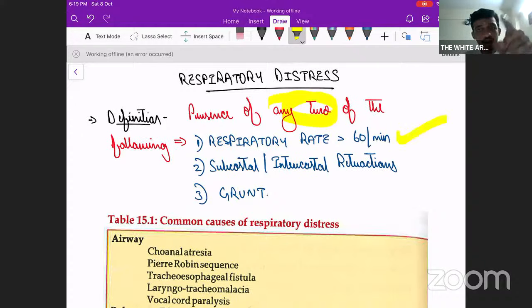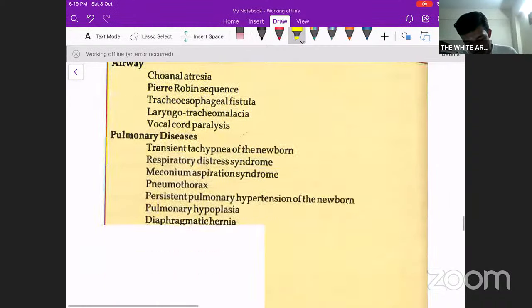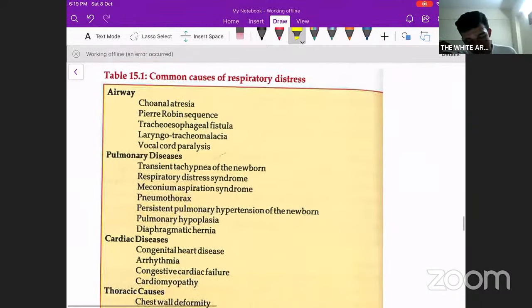Either respiratory rate of more than 60 cycles per minute, so there is tachypnea, okay. Subcostal or intercostal retractions, that means there is a distress present, and grunting. So of the three, if any two of the following is present, then we can term that the newborn baby has respiratory distress. Fine. Now, what can cause this respiratory distress? Then we can categorize it.